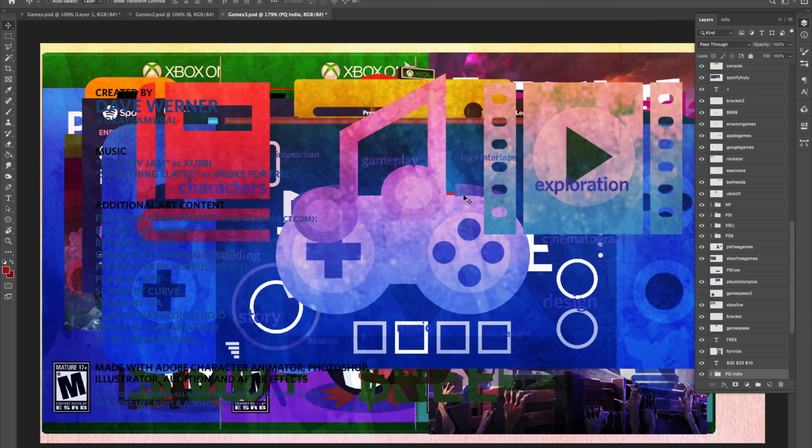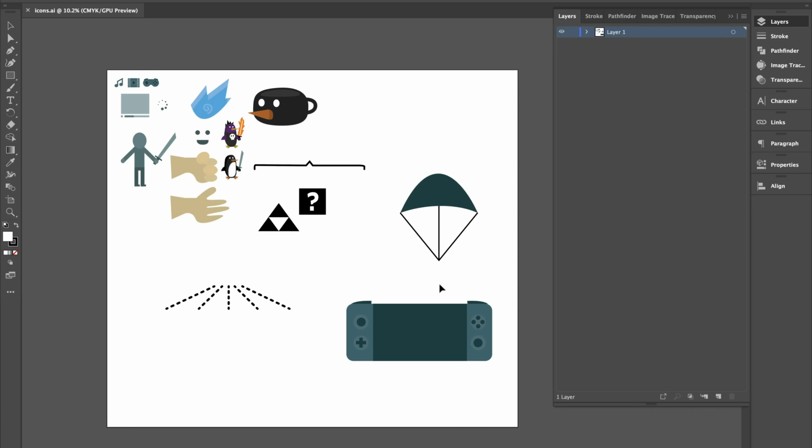Basically I just split it up so one file wouldn't have everything in it, and if it accidentally got corrupted or I messed something up, it wouldn't mess up the whole video. Now for me, some things are just easier for me to do in Illustrator.